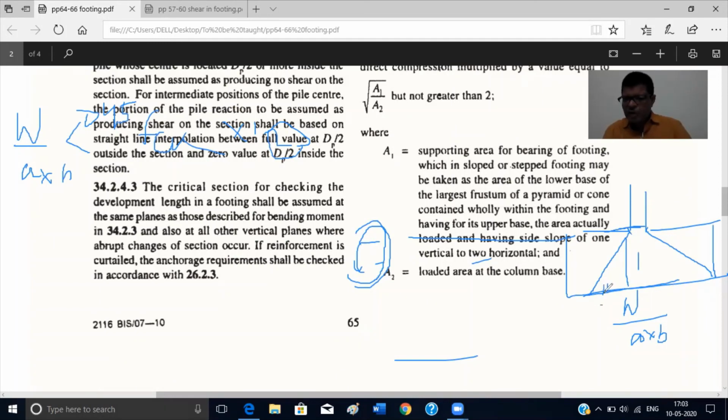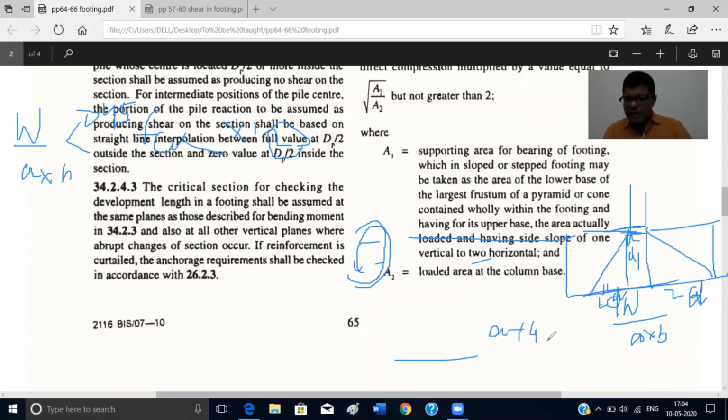So if the column dimension is A, then this side will be 2D and this side will also be 2D, where D is the depth. So it will be A plus 4D.